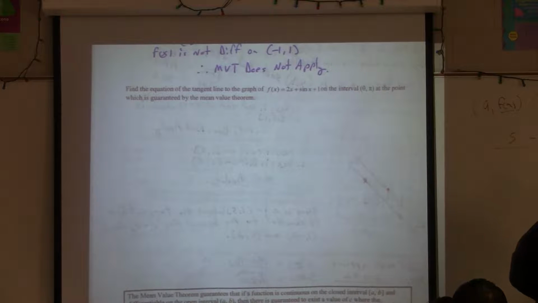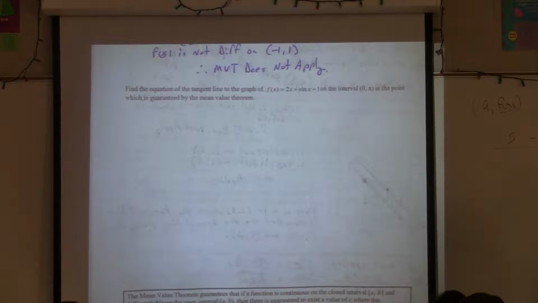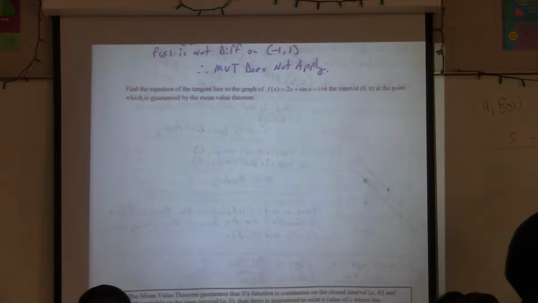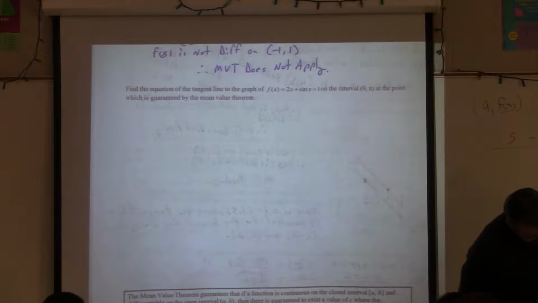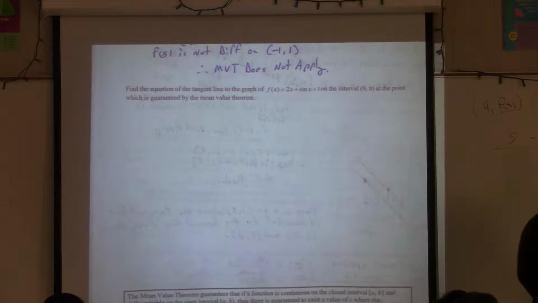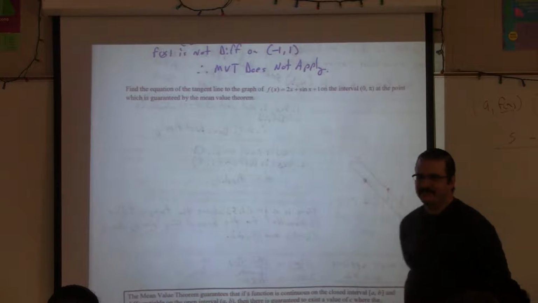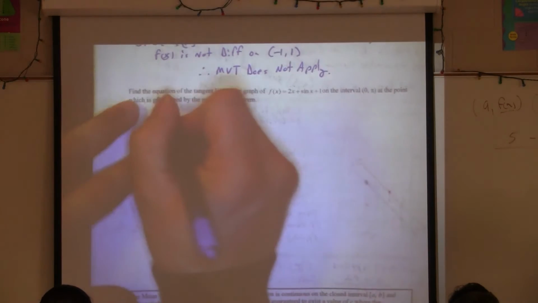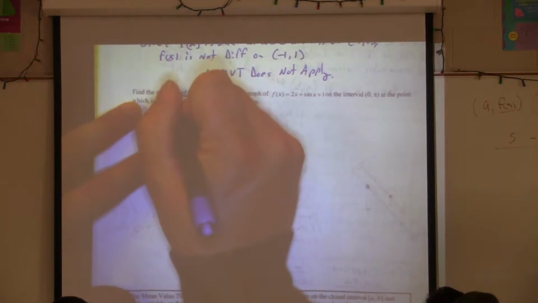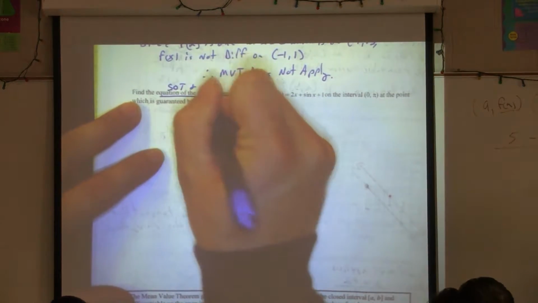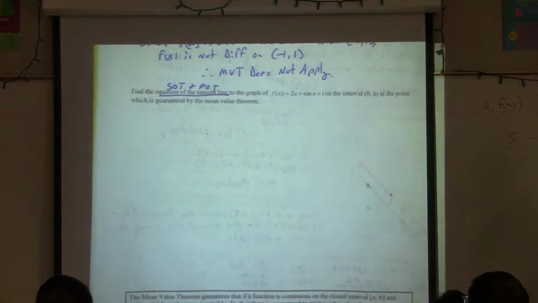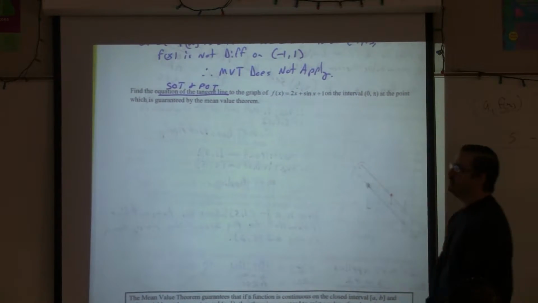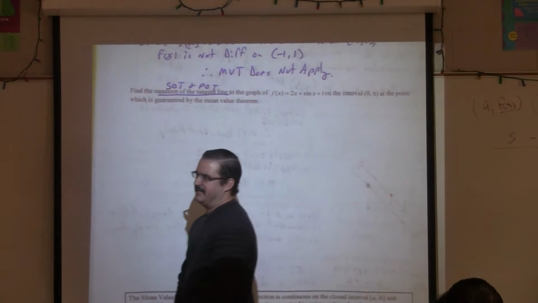Find the equation of the tangent line to the graph f of x equals 2x plus sine of x plus 1 on the interval 0 to pi at the point which is guaranteed by the mean value theorem. So what are we ultimately looking for here? The equation of the tangent line. What do I need to write that? I need the slope and the point of the tangent line.